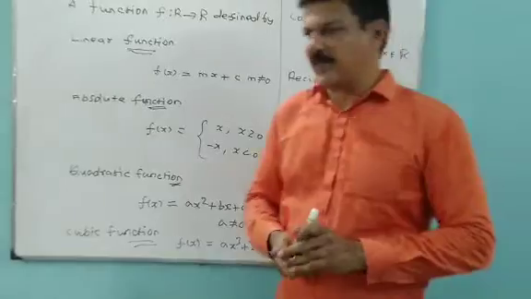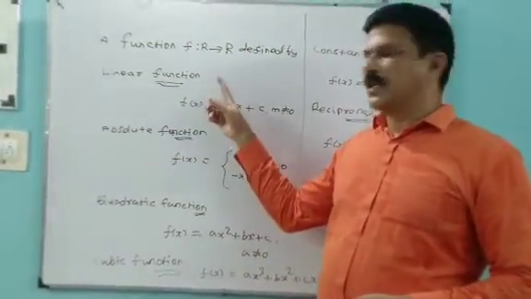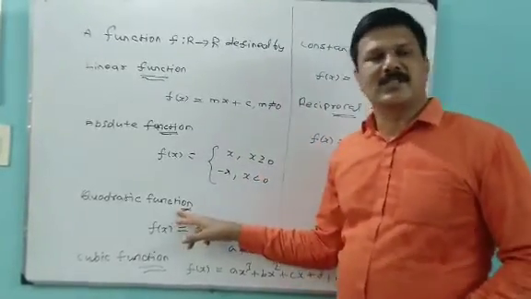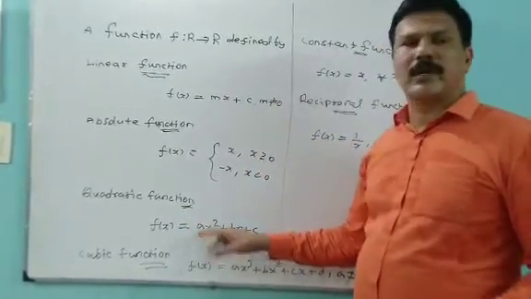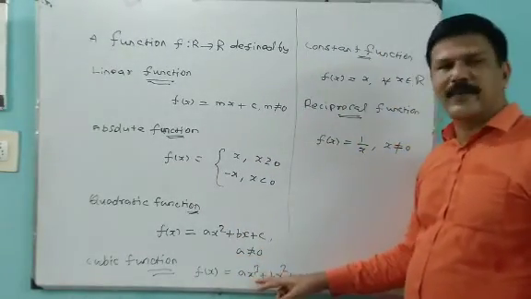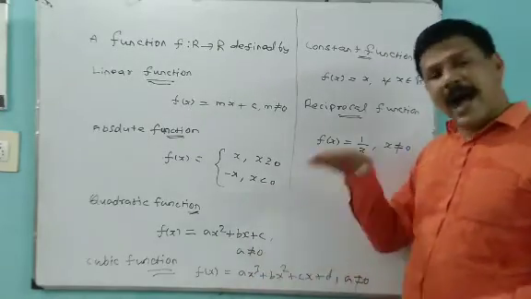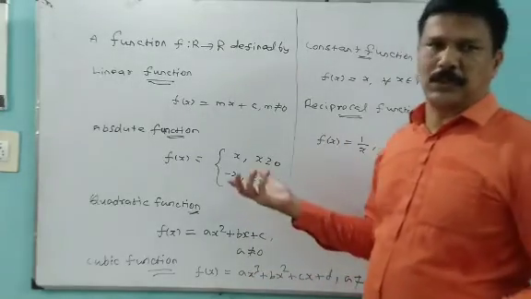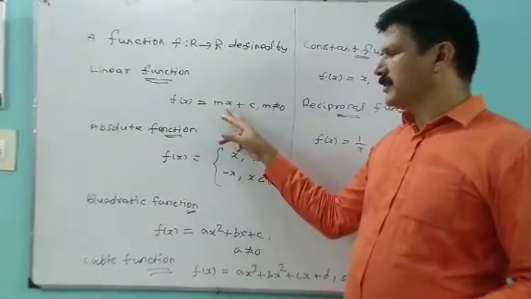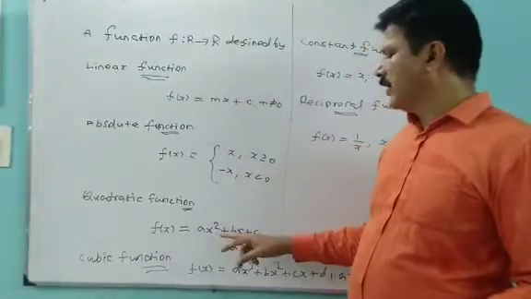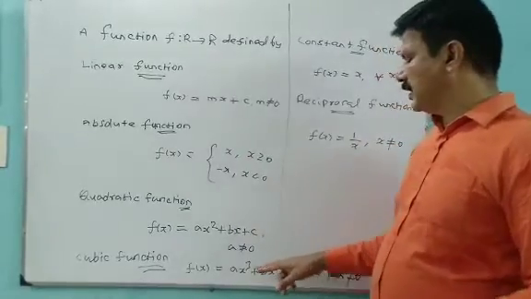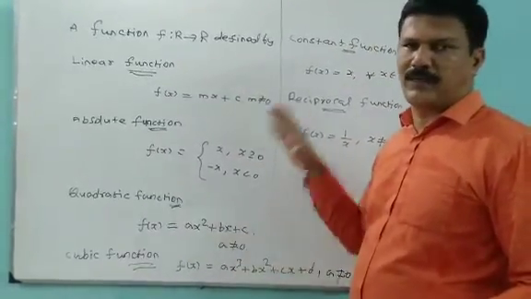So for all these functions, linear function means the coefficient of x is not equal to 0. Quadratic function means the coefficient of x square is not equal to 0. Cubic function means the coefficient of x cube is not equal to 0. Other terms may be 0, but the coefficient of x is not equal to 0 in a linear function, the coefficient of x square in a quadratic function, and the coefficient of x cube in a cubic function.